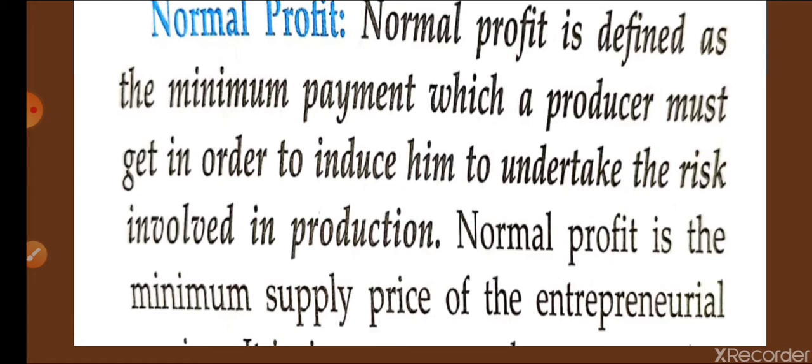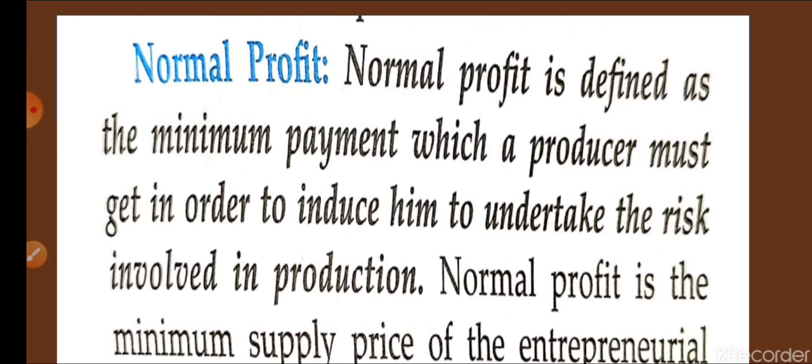So whatever you are getting as the minimum profit, or minimum supply price of the entrepreneur, that is known as normal profit. It is a minimum payment.